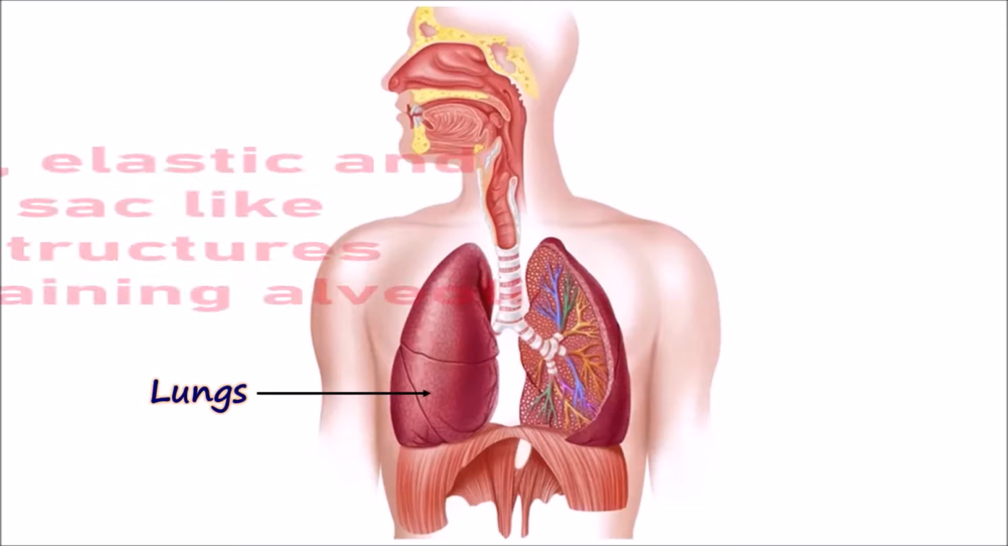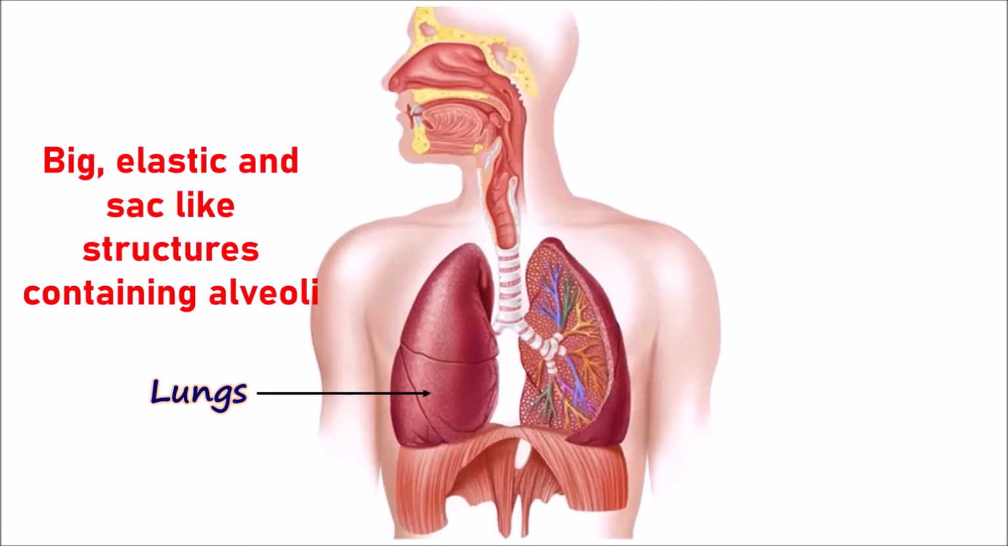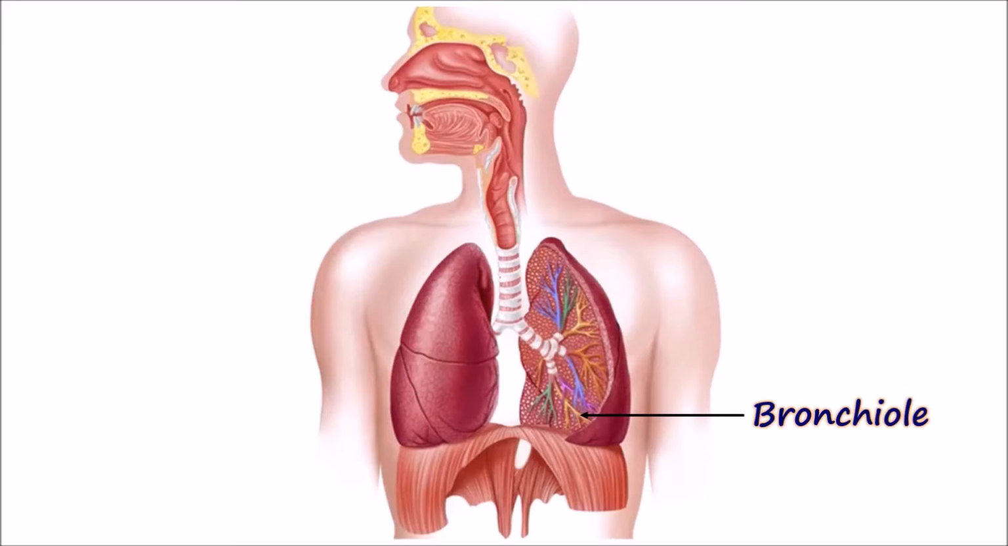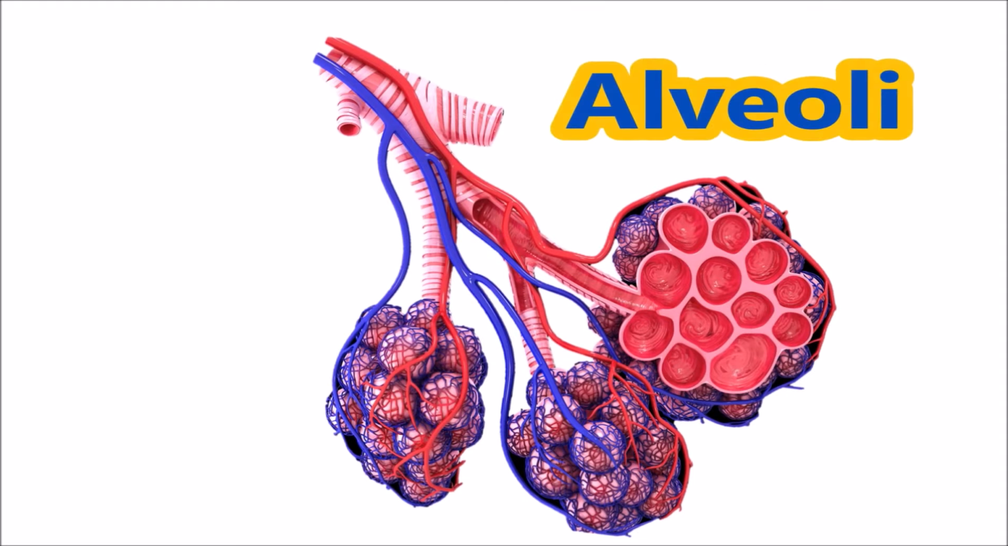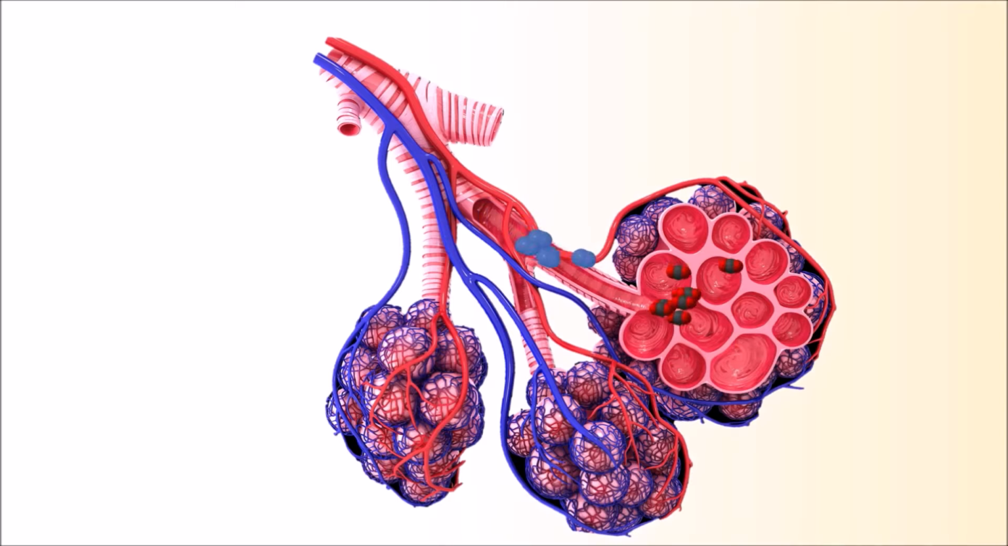The lungs are big sac-like structures which are elastic. And bronchi further divide into bronchioles. Bronchioles lead their way into clusters of air sacs called alveoli in the lungs, which are very small and numerous. Gaseous exchange takes place in the alveoli. The oxygen is diffused into the blood, whereas the carbon dioxide is diffused out into the air sacs.